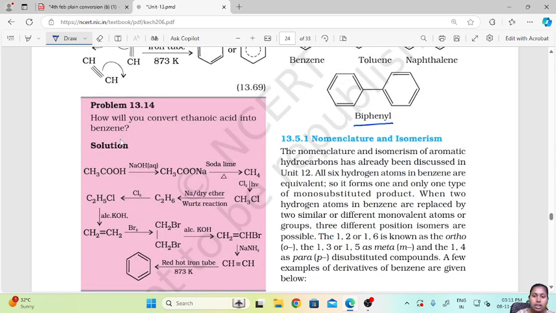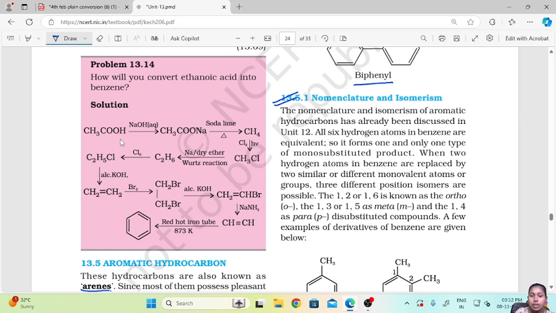Now, nomenclature and isomerism of benzene rings. Nomenclature and isomerism of aromatic hydrocarbons has already been discussed in your previous unit. All 6 hydrogen atoms in benzene are equivalent, so it forms one and only one type of monosubstituted product.